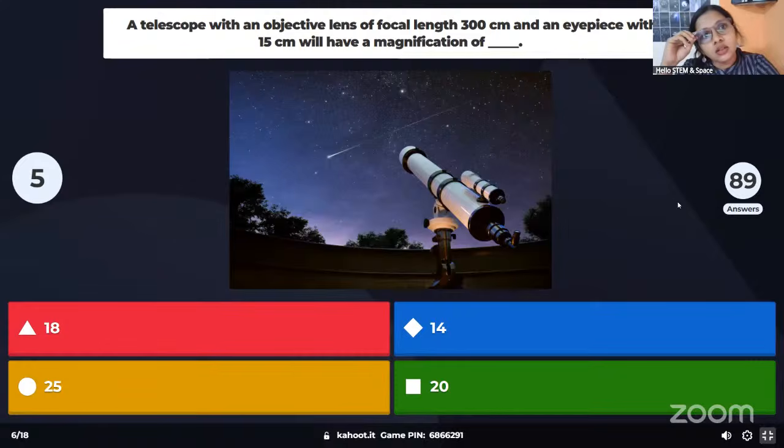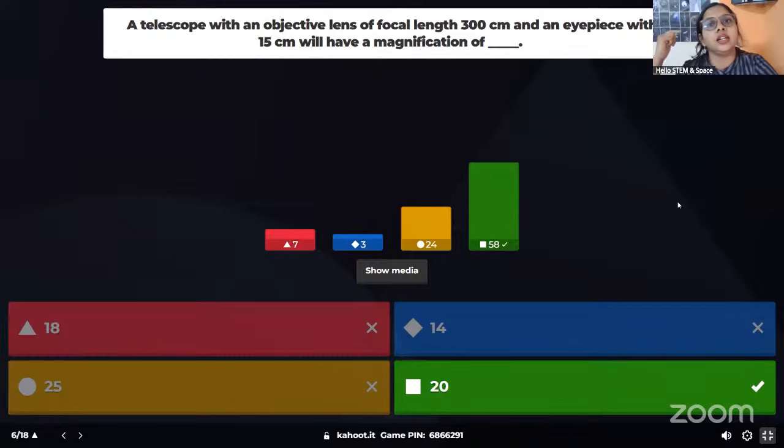So what is the magnification of a telescope with an objective focal length of 300 centimeters? All right, we got the answer. It's 20. Most of you gave the correct answer. For doing these kinds of numericals, you need to know the equation. The magnification equation is the focal length of the objective lens divided by the focal length of the eyepiece.